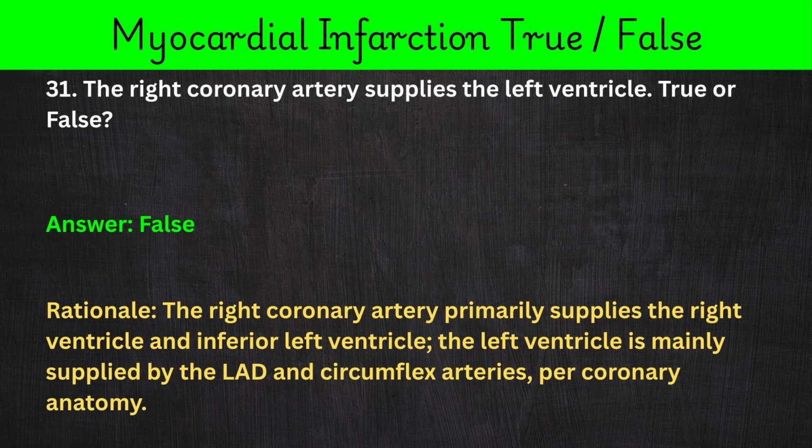31. The right coronary artery supplies the left ventricle. True or false? Answer: false. Rationale: the right coronary artery primarily supplies the right ventricle and inferior left ventricle. The left ventricle is mainly supplied by the LAD and circumflex arteries, per coronary anatomy.